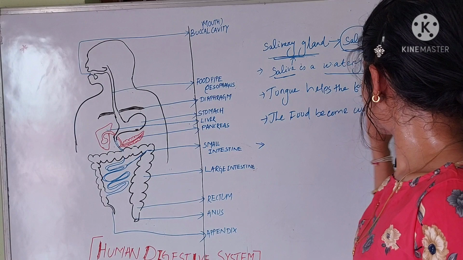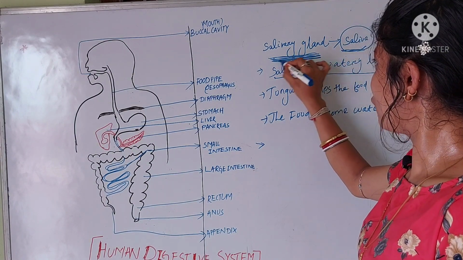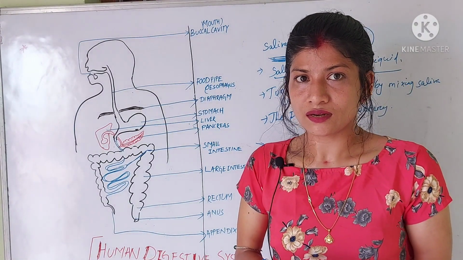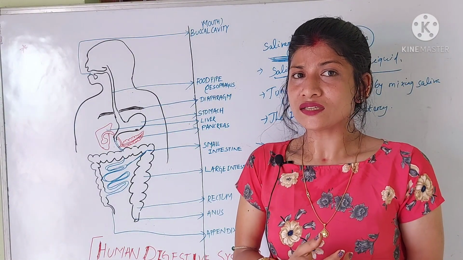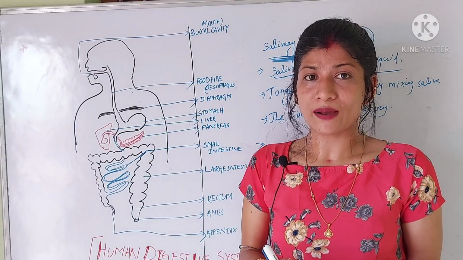The saliva secreted from the salivary gland helps in chemical digestion. Why? Because chemical digestion means secreting various enzymes. So what is an example of enzymes?